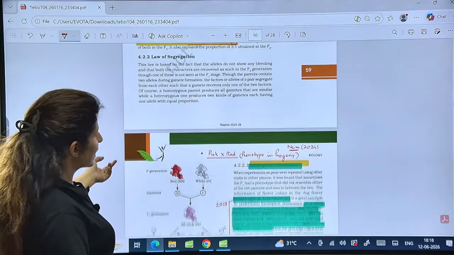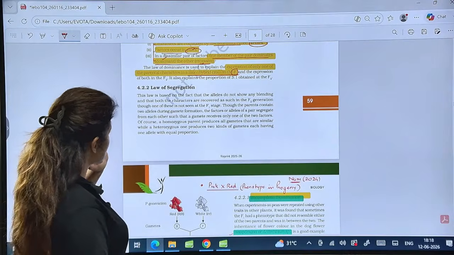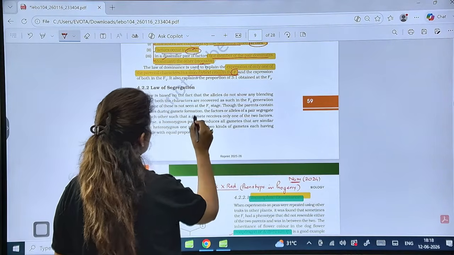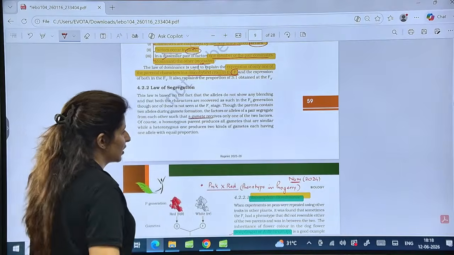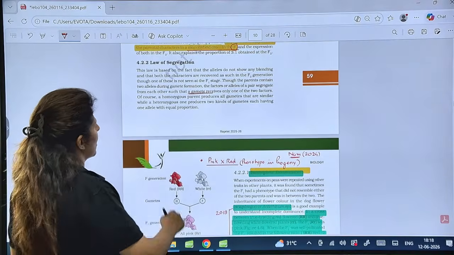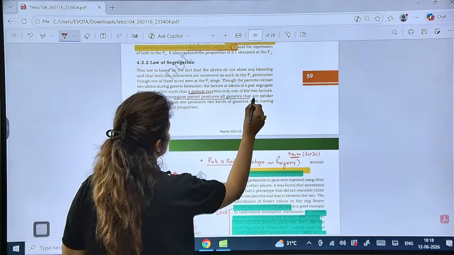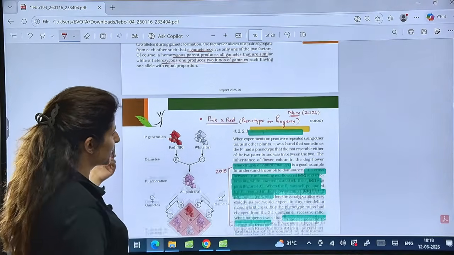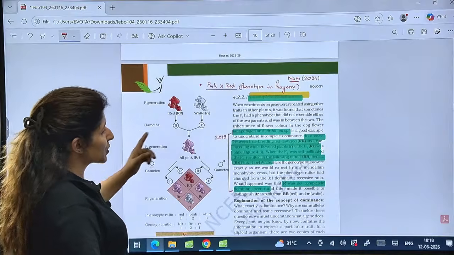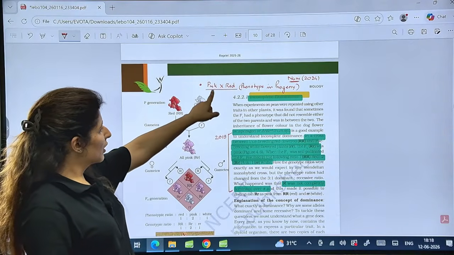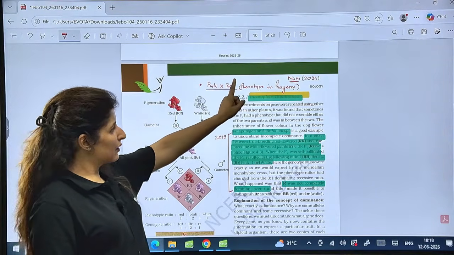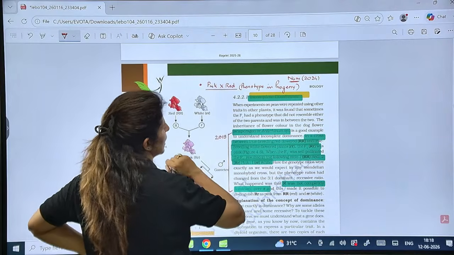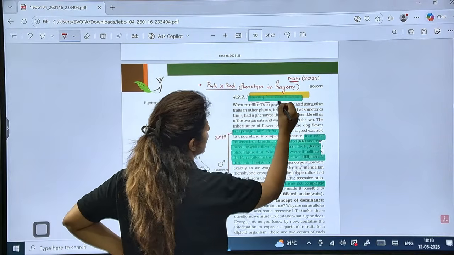Now, law of segregation, which is, by the way, known as a universal law. And when does it apply? It applies during the gamete formation, right? So a homozygous parent will produce all gametes that are similar, while a heterozygous will produce two kinds of gametes in equal proportion. Now coming on to, there was a numerical in 2024 for a cross between pink and red, phenotype in progeny. What was the phenotype in progeny? If pink is crossed with red, it is showing incomplete dominance.